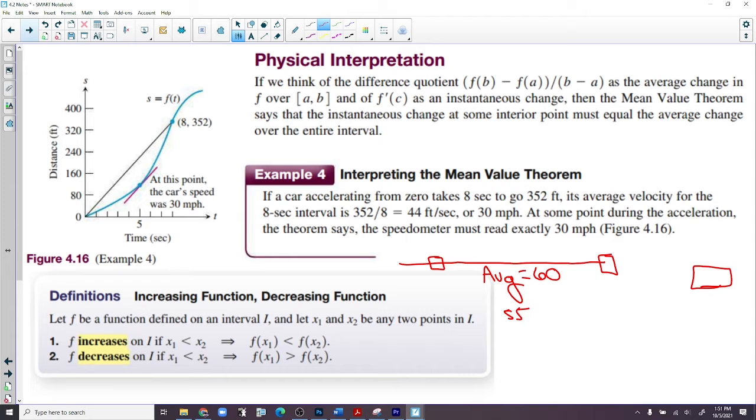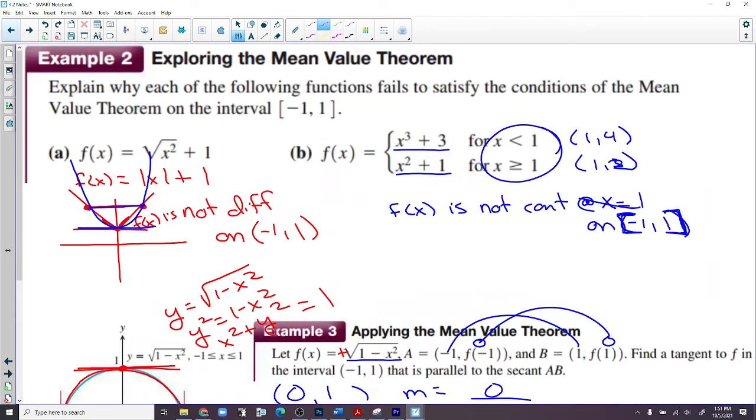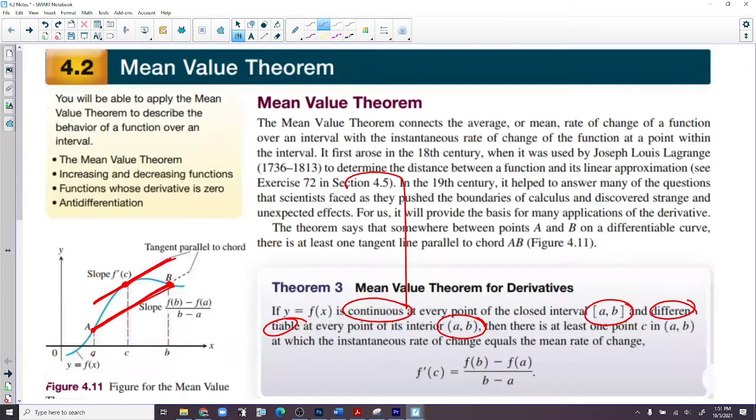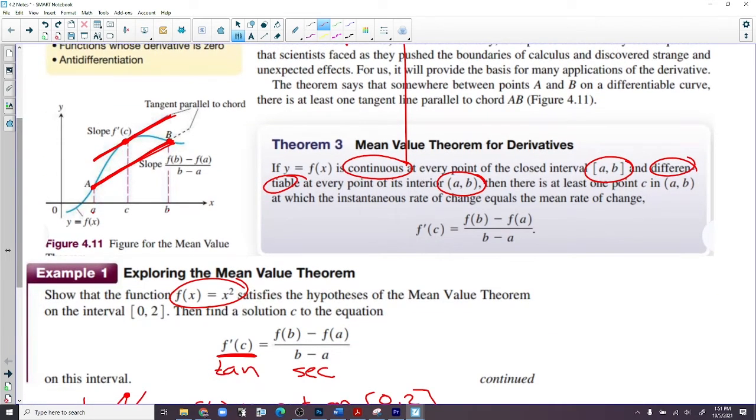But that's what happened. So they're saying that, well, if the average is 60 miles per hour, then the instantaneous velocity is guaranteed to be 60. And that's exactly what this is. The average rate of change is equal to the instantaneous rate of change somewhere.